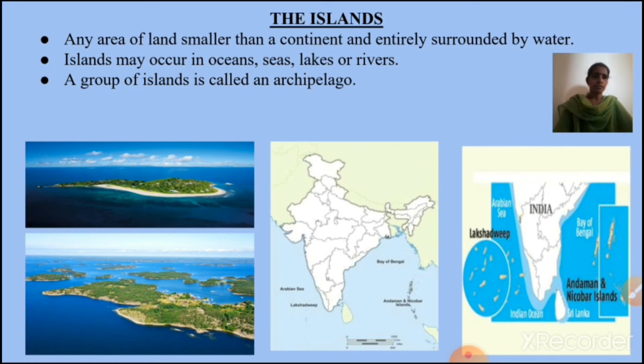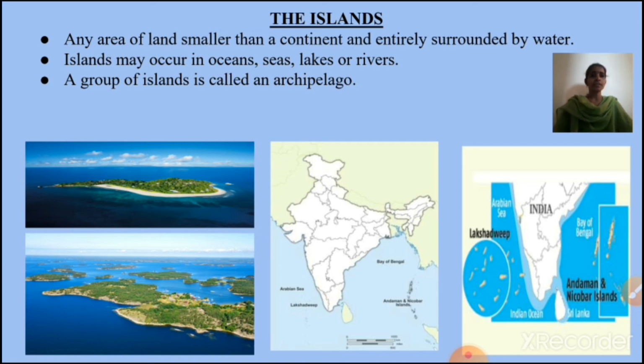And then the last, sixth physical division, is the islands. An island is any area of land smaller than a continent and entirely surrounded by water. See, any area of land smaller than a continent. You know continents, 7 continents, and our India is in the Asia continent.